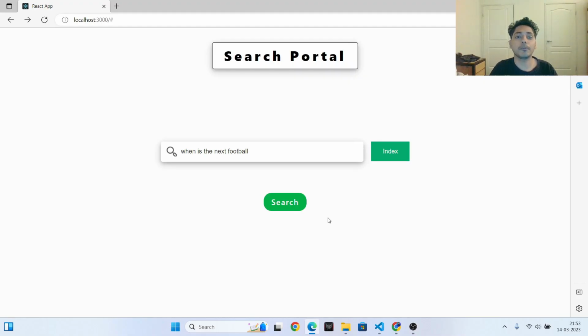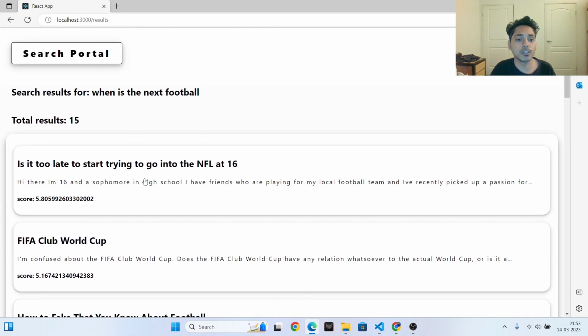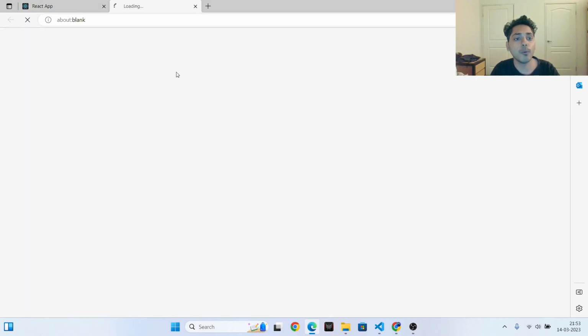Now I'll be showing you a demo of a web application. So I've typed in here a query, "when is the next football." Then I'll select Lucene index for the first one. I'll click on search. It will show me all the results containing our title, description, and the score. If I click on it, it will open up the page where we crawled our index from.